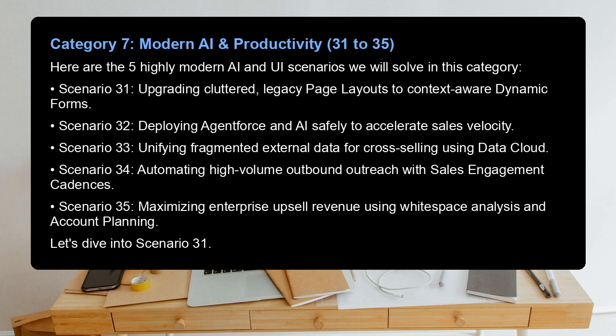Scenario 31. Upgrading cluttered legacy page layouts to context-aware dynamic forms. Scenario 32. Deploying Agentforce and AI safely to accelerate sales velocity. Scenario 33. Unifying fragmented external data for cross-selling using Data Cloud. Scenario 34. Automating high-volume outbound outreach with Sales Engagement cadences. Scenario 35. Maximizing enterprise upsell revenue using whitespace analysis and account planning. Let's dive into Scenario 31.